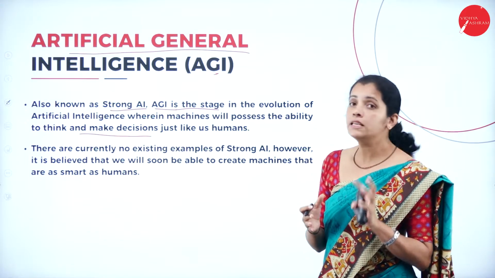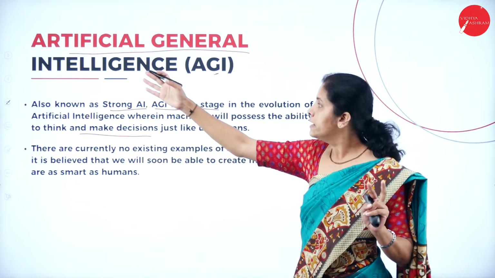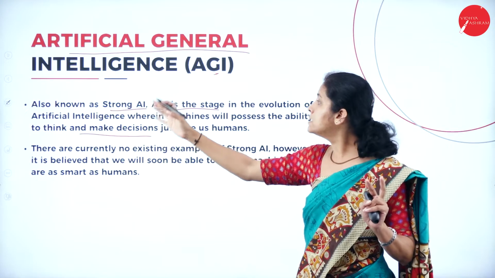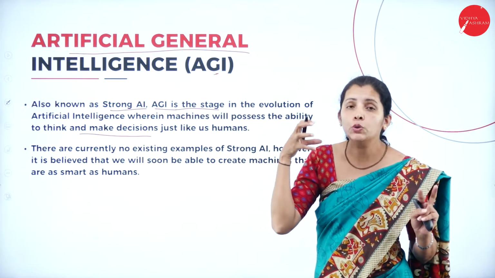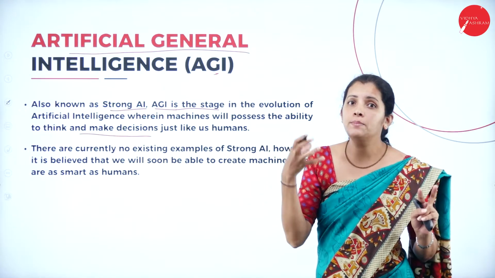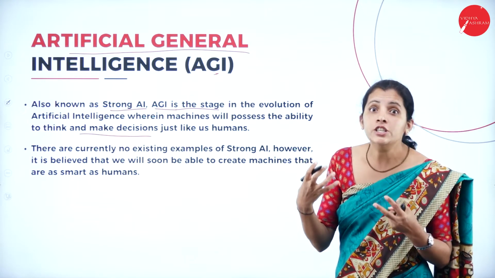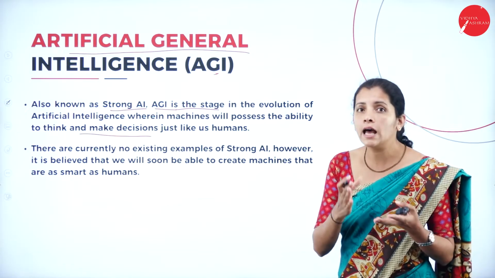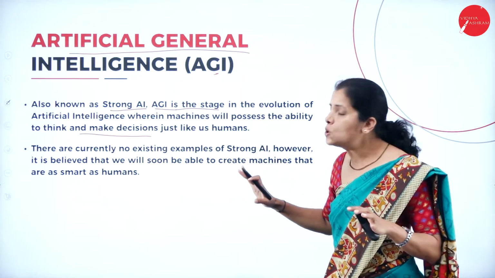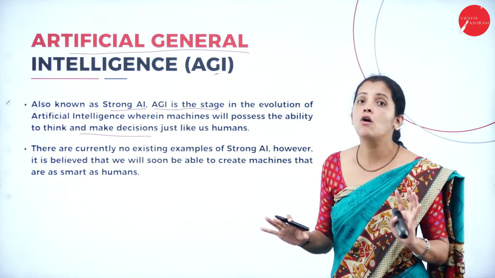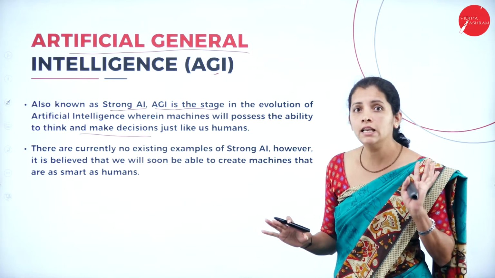If I consider the second stage, that is artificial general intelligence, it is nothing but strong intelligence, where machines are going to have self-thinking capacity as well as self-decision-making capacity like a human being. But there is no such device or software or machine till now.